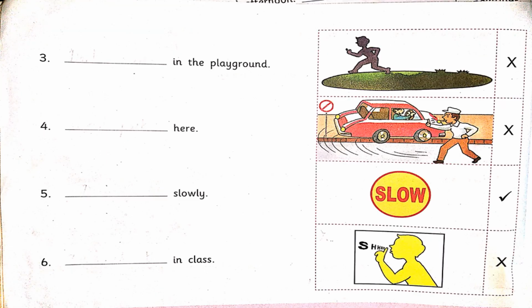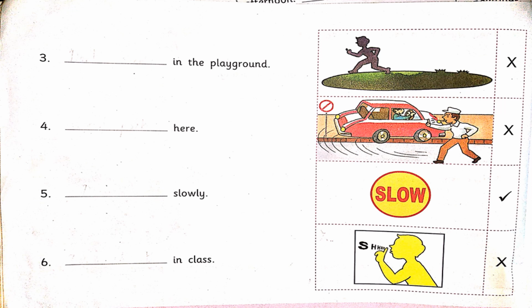The third sentence, dash in the playground. The picture near this sentence shows a boy running on a playground. There is a wrong mark at the side of the picture. This indicates that we don't have to run in the playground. Therefore, the verb from the box that suits this sentence is run.